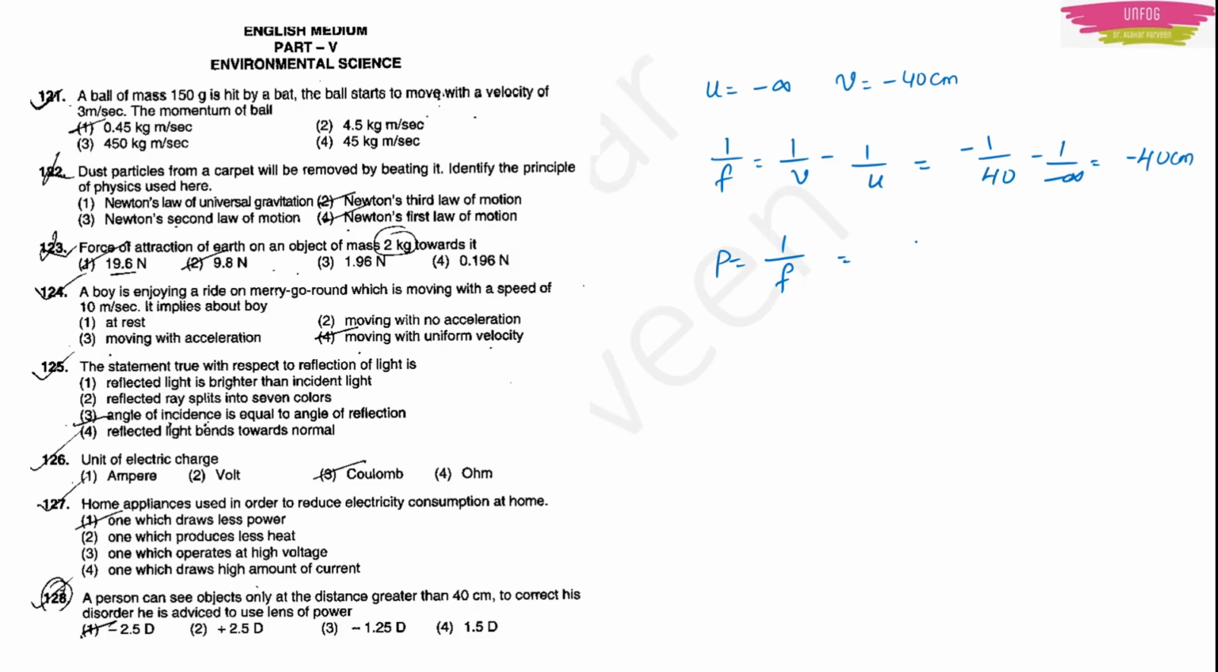Now this power I can easily find out. It is actually 1 upon 40, but then I want diopter, right? For diopter, because 40 is in centimeter, I have to put 100 in the numerator, because this is the formula. If you want to write meter, then you don't write 100 in the numerator. Okay, this will be the power. This is minus 2.5 D. So, minus 2.5 D. Option 1 will be the right answer. Remember, for concave lens, focal length will be negative and power will be negative.